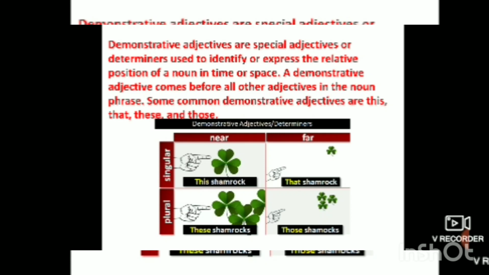If they are far, we will say that shamrock. Near, again for plural, these shamrocks, and if they are far, those shamrocks. Got it? See here also fingers have been shown. So they are showing, demonstrating. Fine? So demonstrative words are known as determiners also.